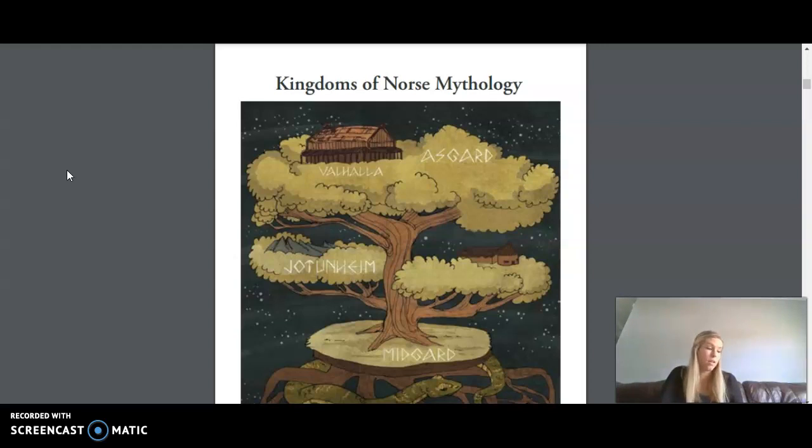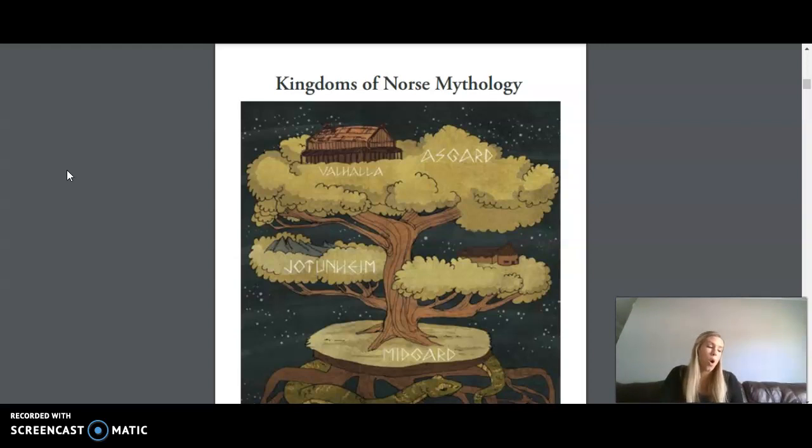Then we have Hel, the underworld, also the name of the goddess of the underworld. Then we have Nidavellir, the underground land of the dwarves. We are now going to move into the names of the characters. The names we just read were names of places.